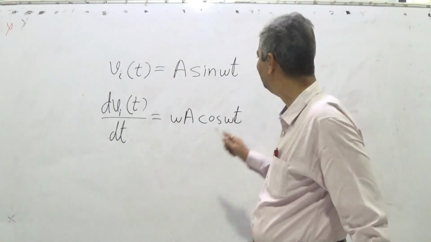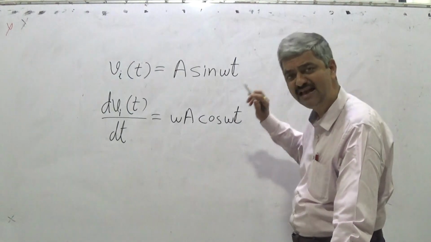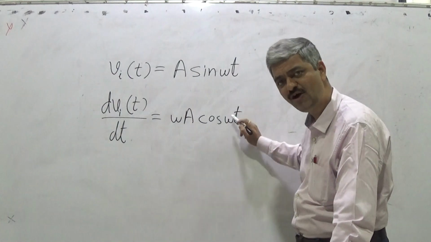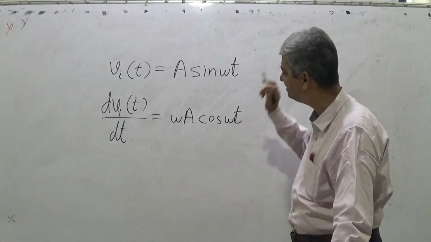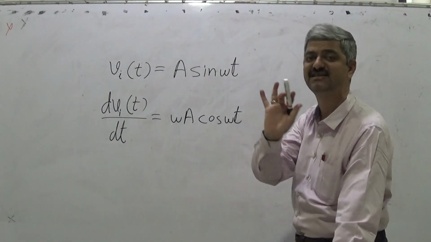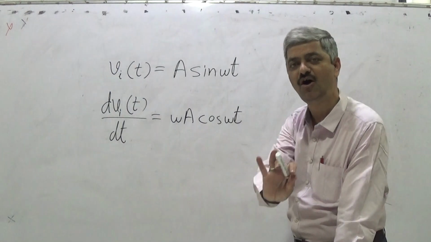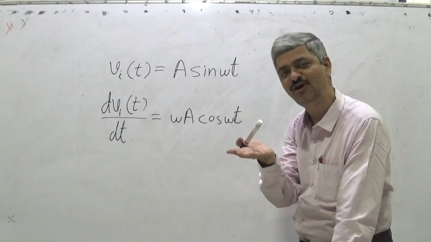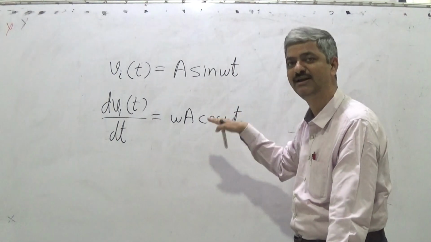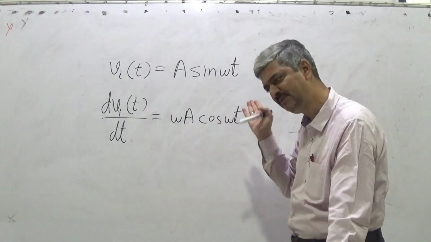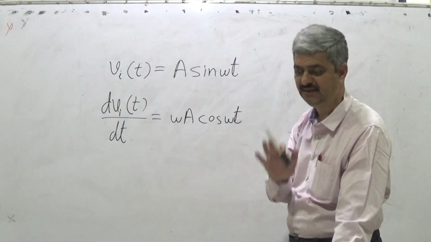So it is very clear that cos omega t I can always write as sine of omega t plus something, or at least sine of pi by 2 minus omega t.